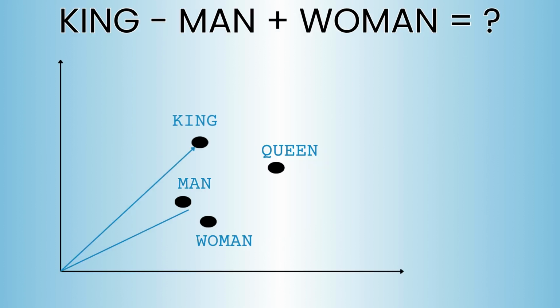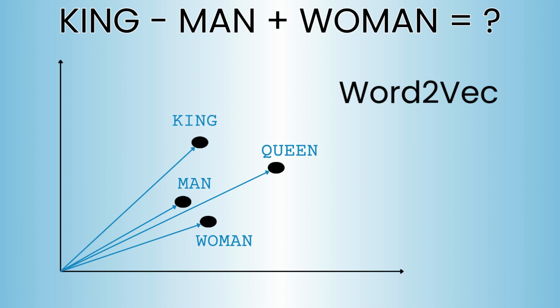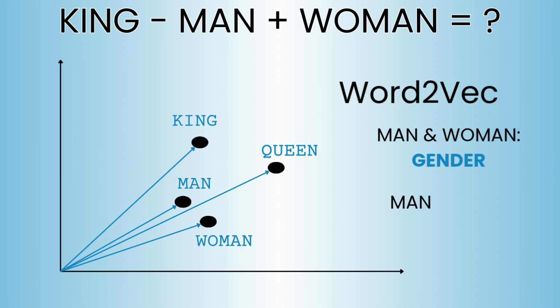So let's go back to our original problem. How does a computer solve king is to man as queen is to woman? It's because a model like Word2Vec learns to place every single word as a vector in a high-dimensional vector space. This space is designed to follow all the rules we just defined. The model learns that the vector from man to woman represents the concept of gender. It also learns that the vector from man to king represents the concept of royalty.